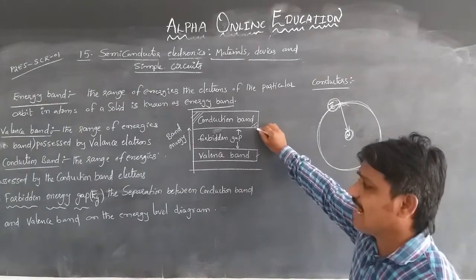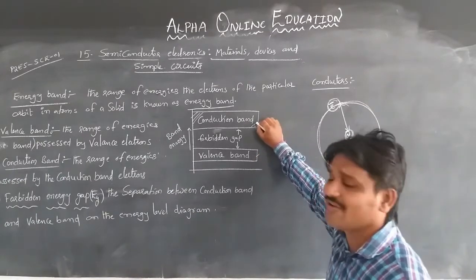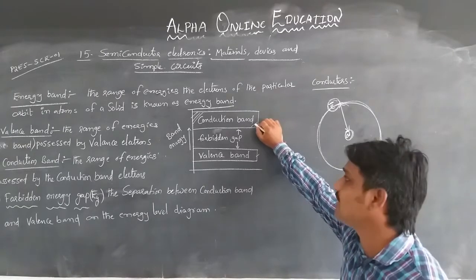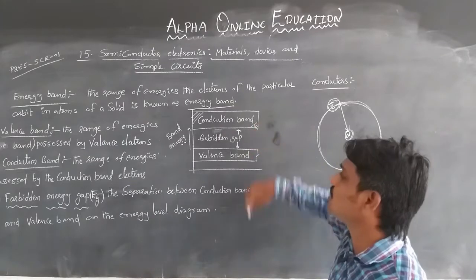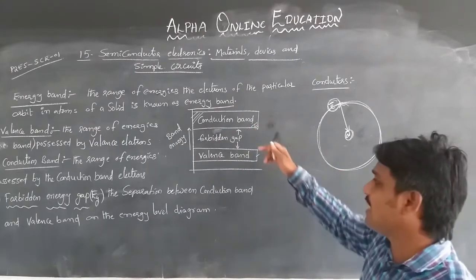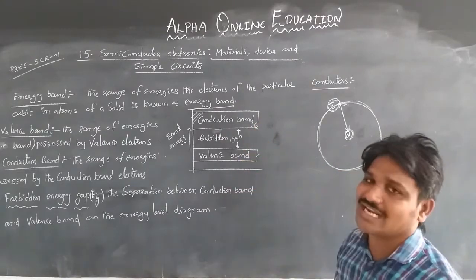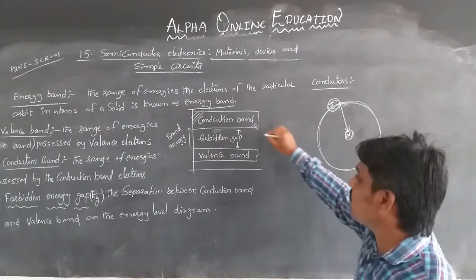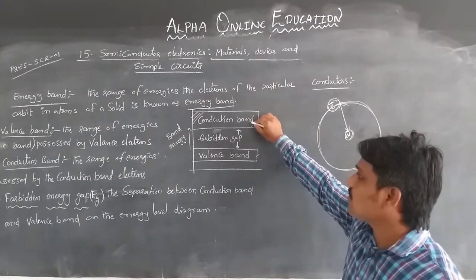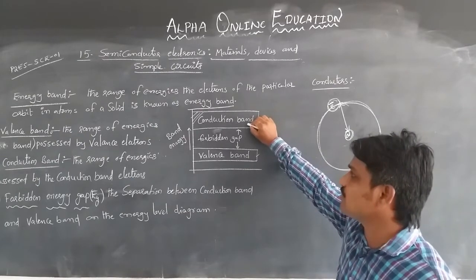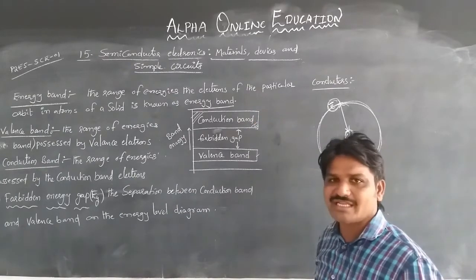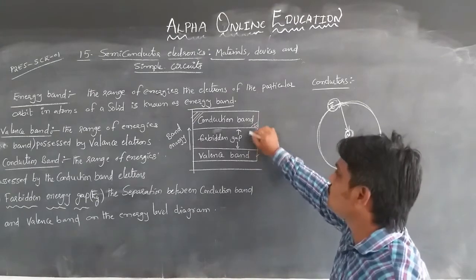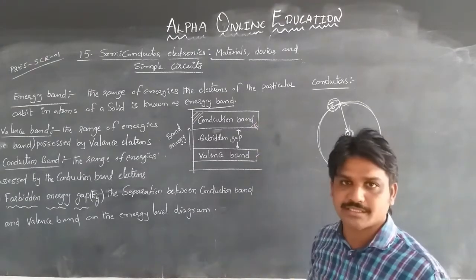And conduction band means it has the free electrons. Only if it has free electrons can there be a large circulation from the valency band to the conduction band, and only then will conduction be possible in conductors. If there are no free electrons in the conduction band, meaning the conduction band is empty, then there is no conduction between the two bands, so that can be considered as insulators.